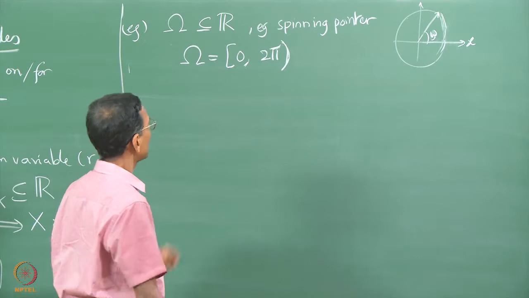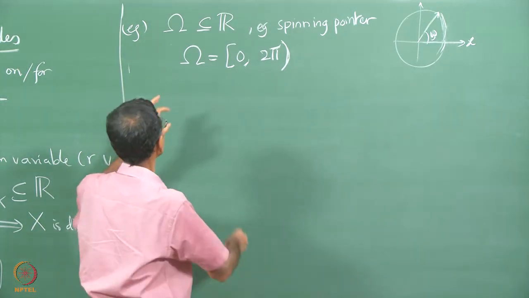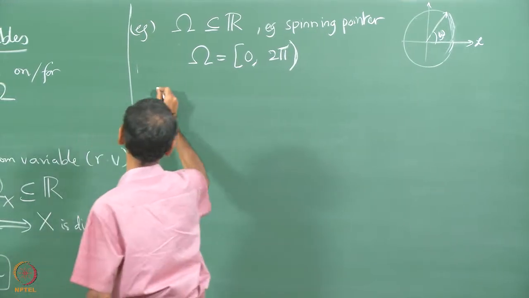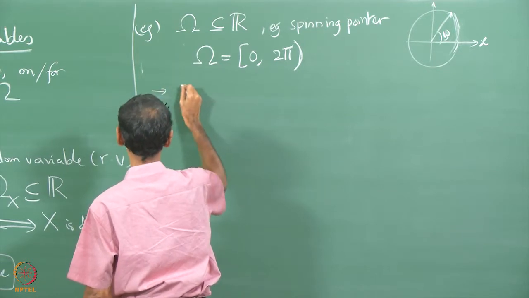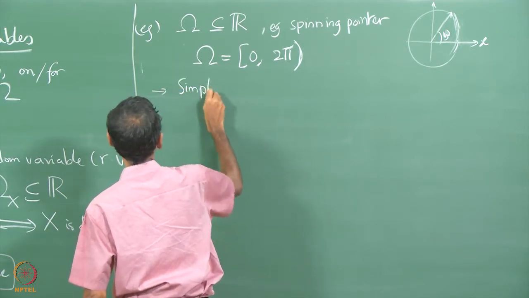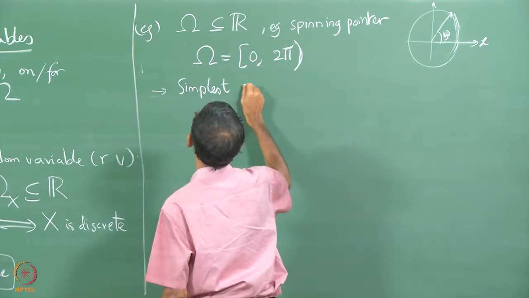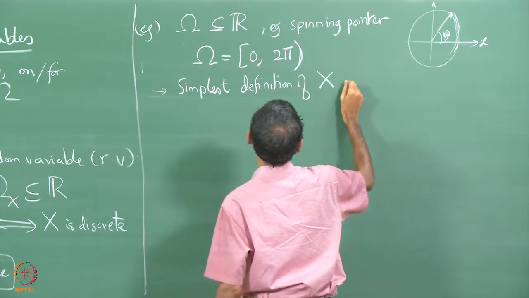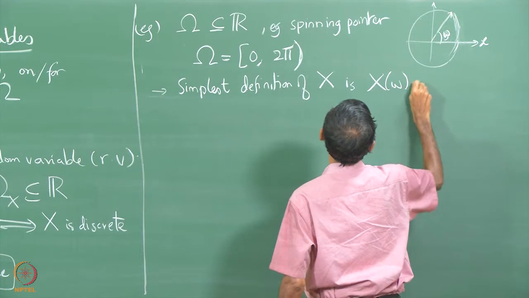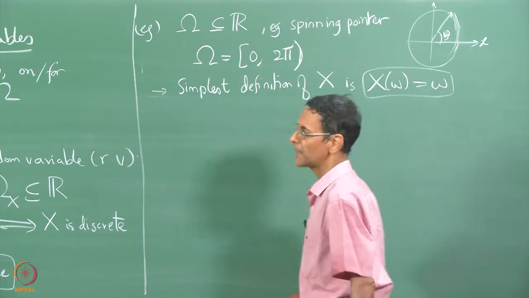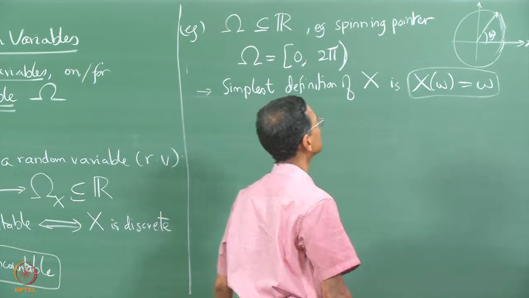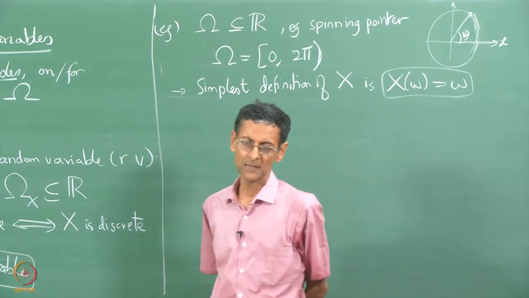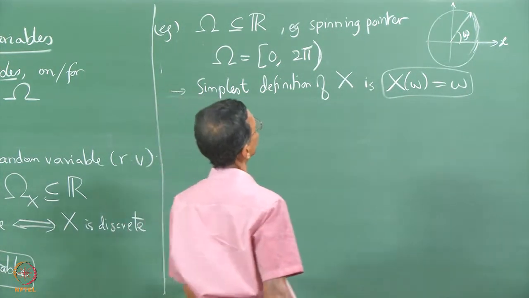Okay, so for this spinning pointer we have defined the omega, but we have not defined the random variable x. So now the simplest definition of the random variable x in such situations is to take x to be the output of the experiment itself. This is a very useful, important identity mapping, which essentially says that the angle at which the pointer comes to rest is the value taken by the random variable directly.